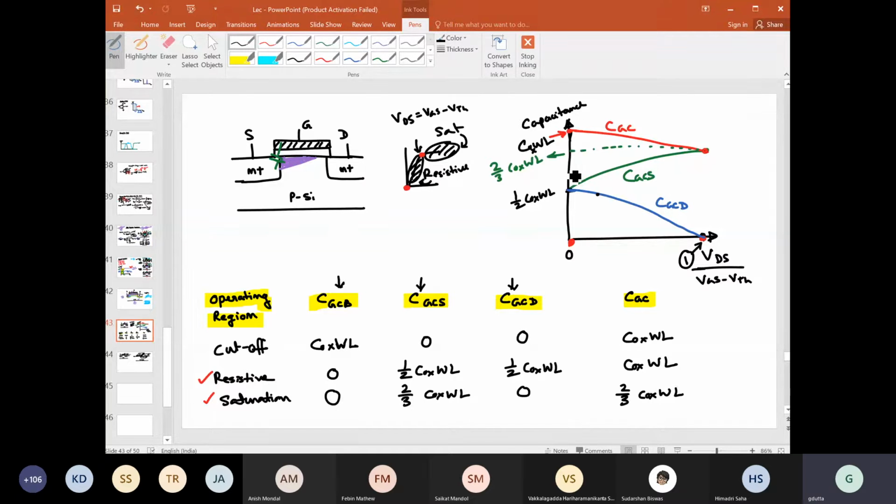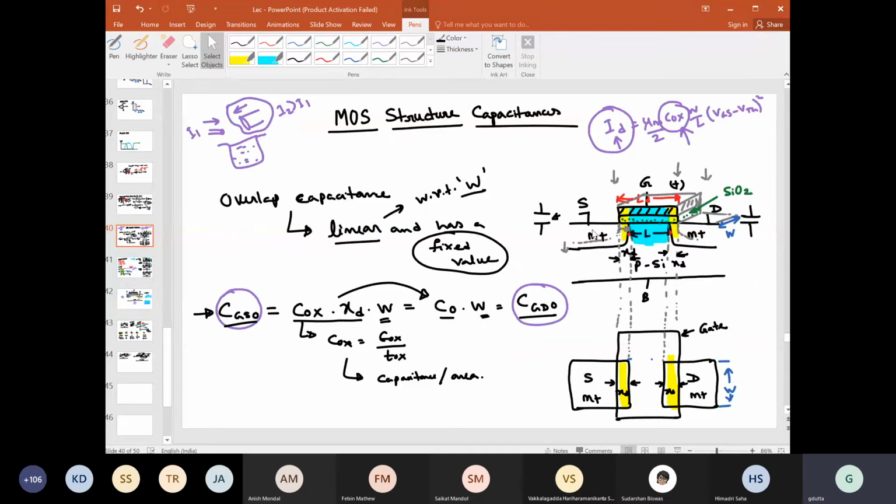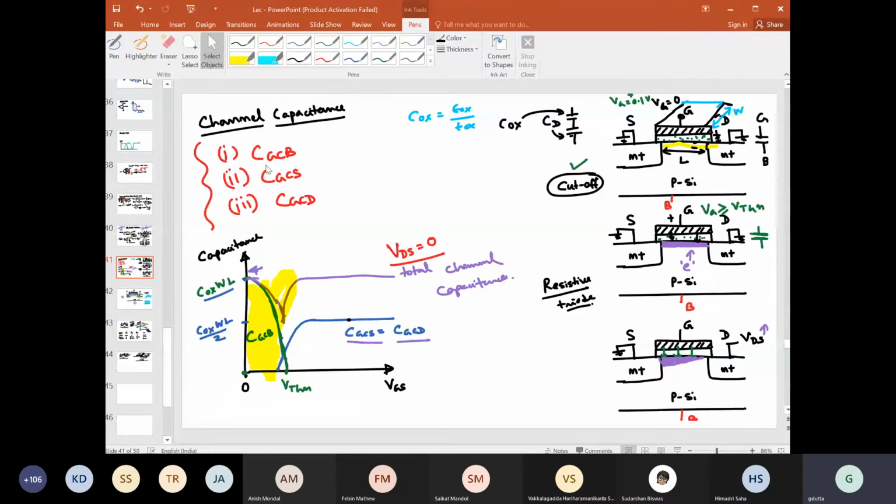Okay, so one more capacitance. Before we proceed to the next one, let me recap. We have seen the presence of overlap capacitance. Then we have seen the channel capacitance, three parts of the channel capacitance, and how they vary with gate voltage and drain voltage.